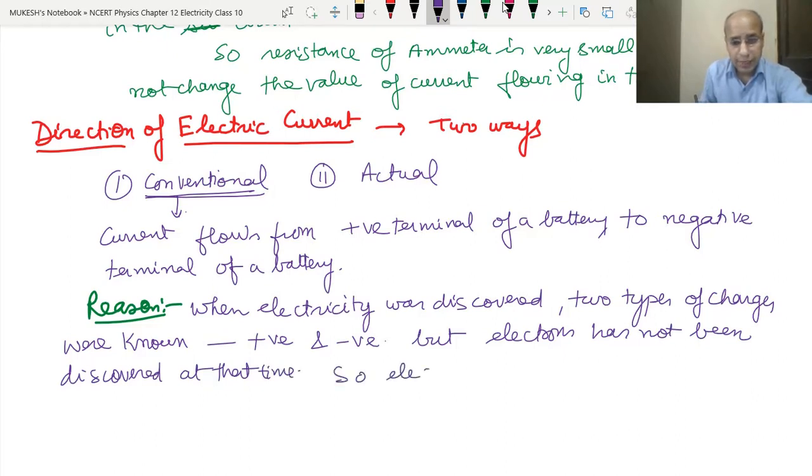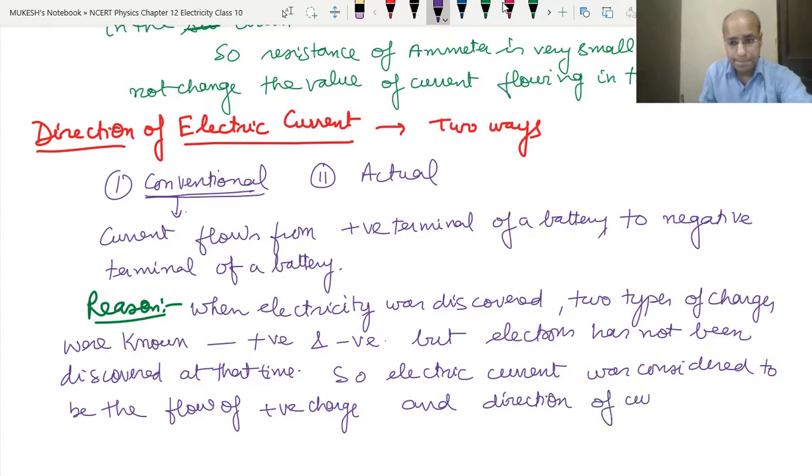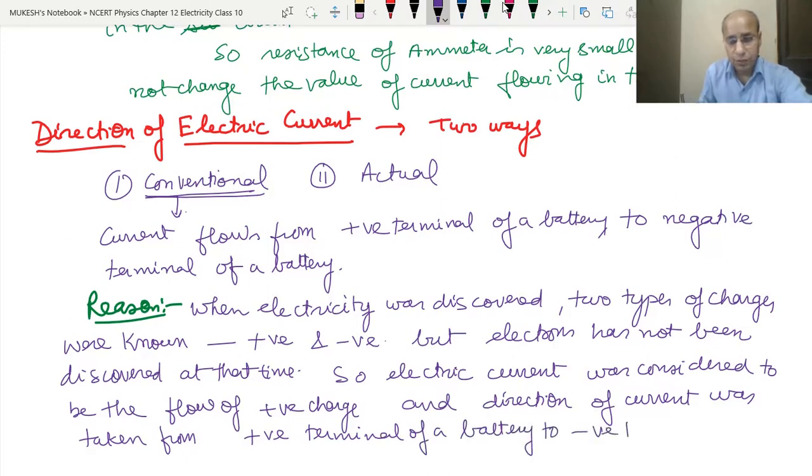So electric current was considered to be the flow of positive charge, and the direction of current was taken to be from the positive terminal of the battery to the negative terminal. Okay, clear?